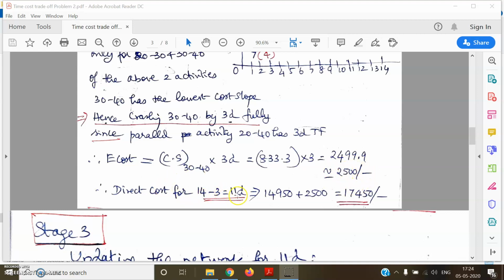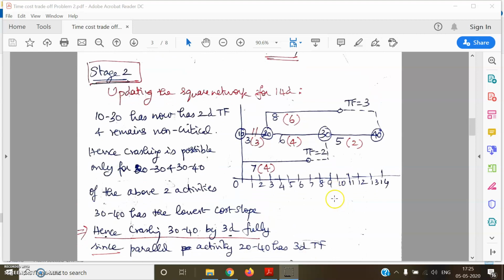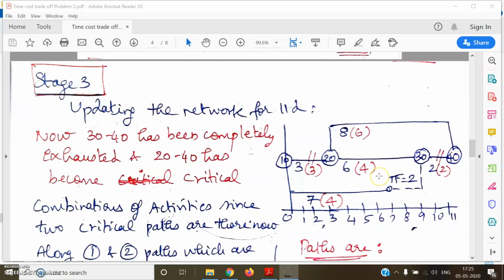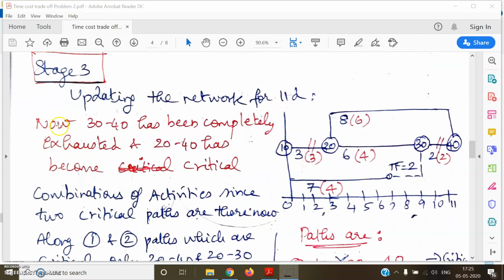for 14 minus 3 days of crashing, which is 11 days of project completion, is direct cost for 14 days, which is 14,950, plus extra cost of crashing by 3 days, which is 2500 rupees. It is 17,450 rupees. So this is the outcome of stage 2. Okay. So let us go and update the network for stage 3. So updating network for 11 days.